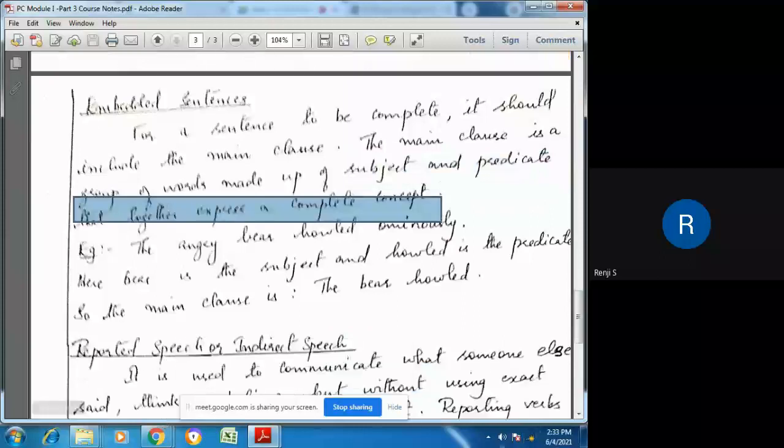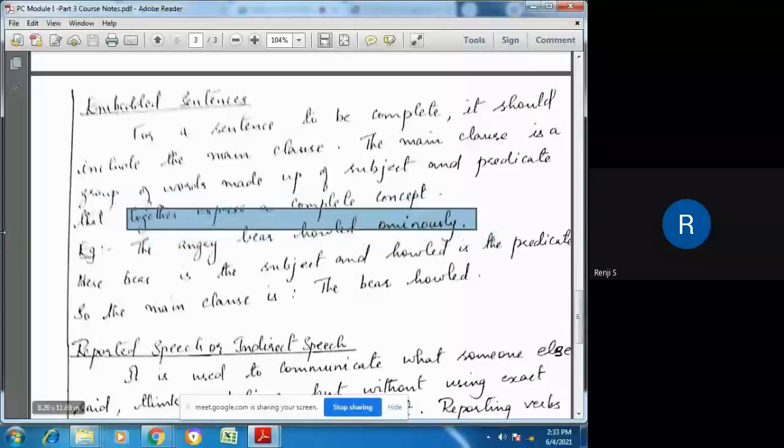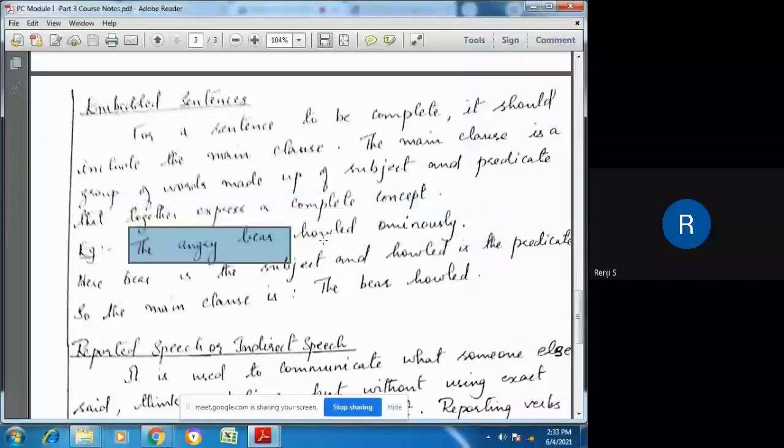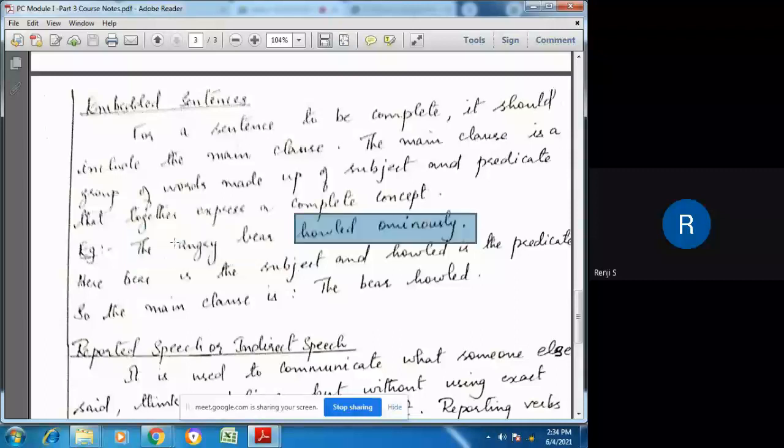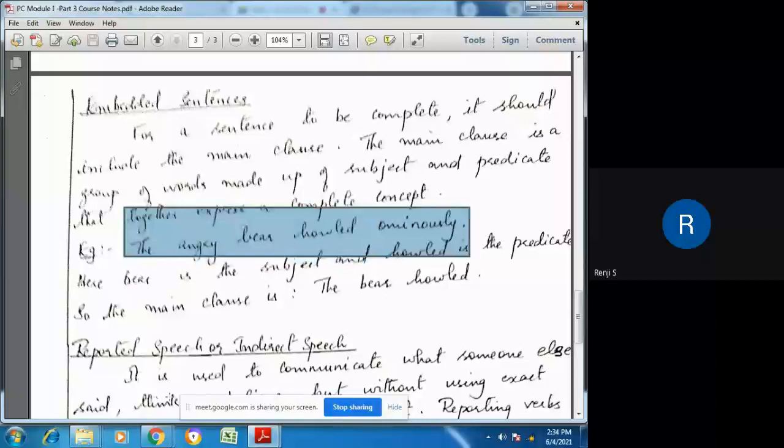Now let us look at an example of how these sentences are embedded. Look at this example: The angry bear howled ominously. It howled aloud alone. This sentence can be split. We have to find out a sentence that has been embedded inside this particular sentence, that is, the angry bear howled ominously.